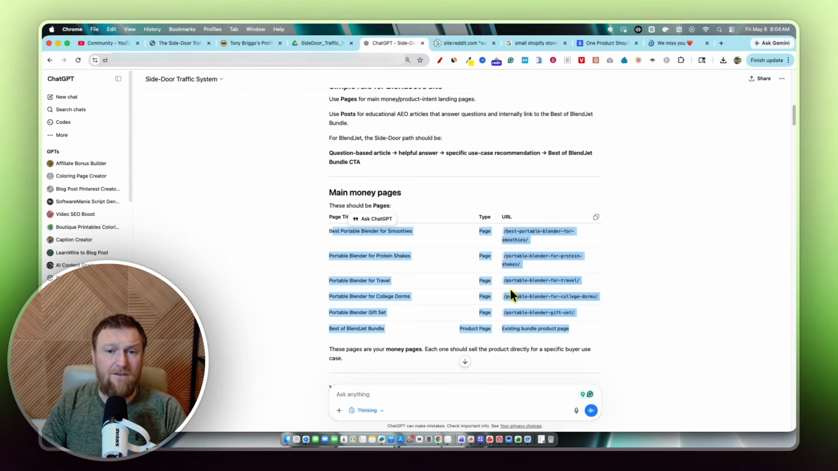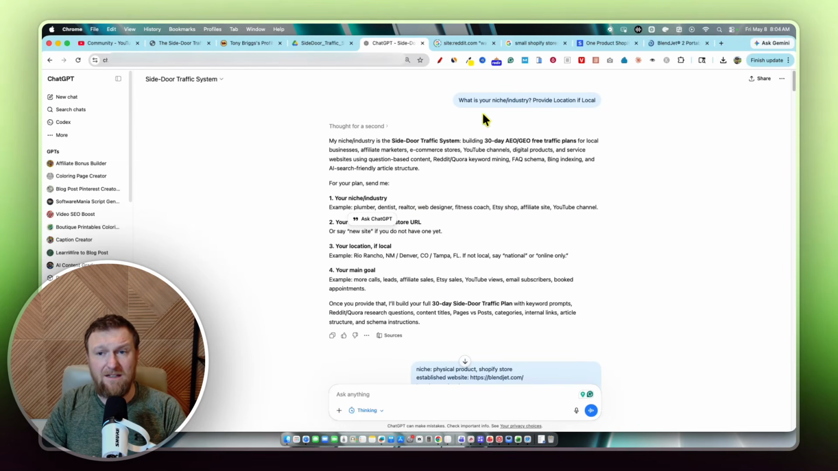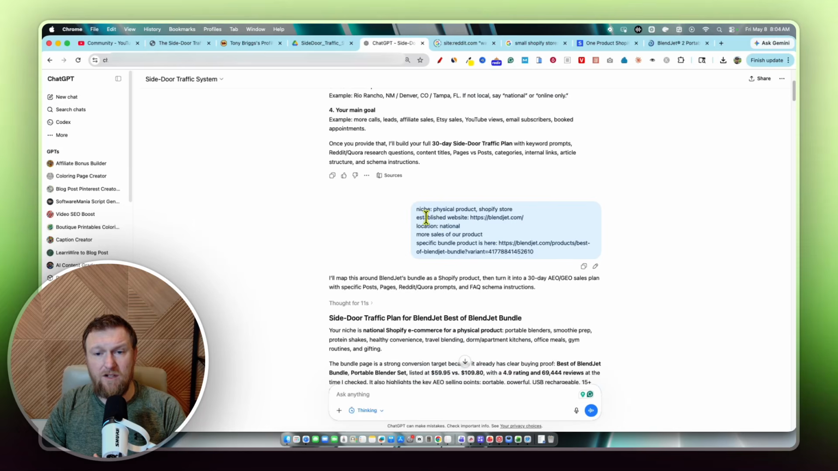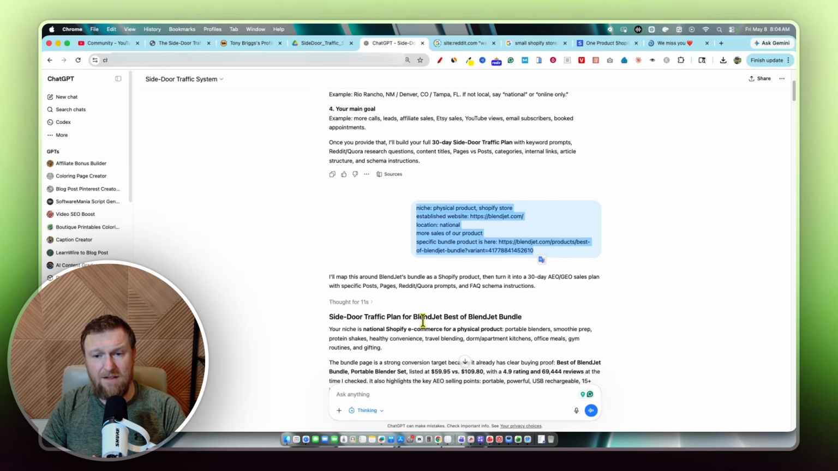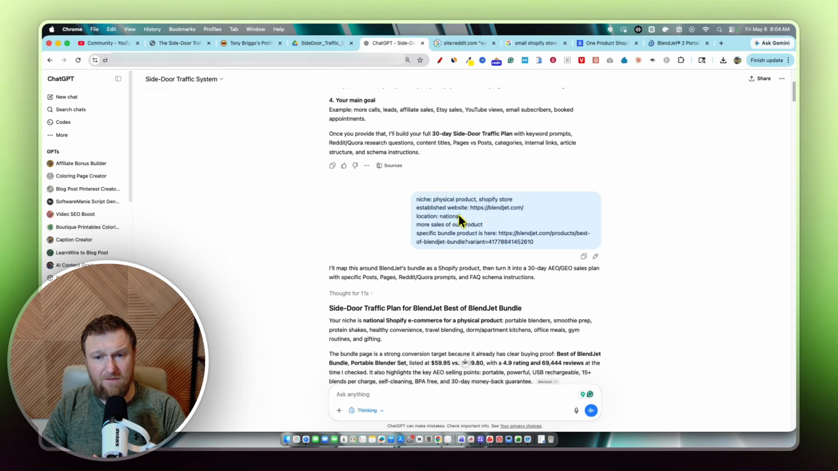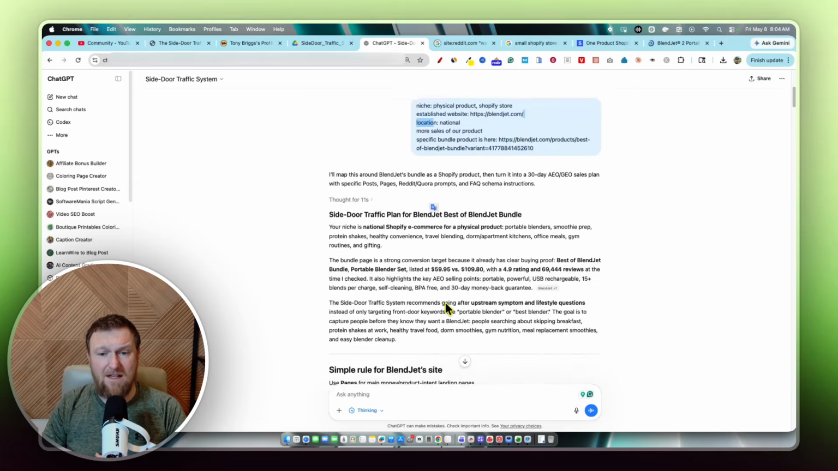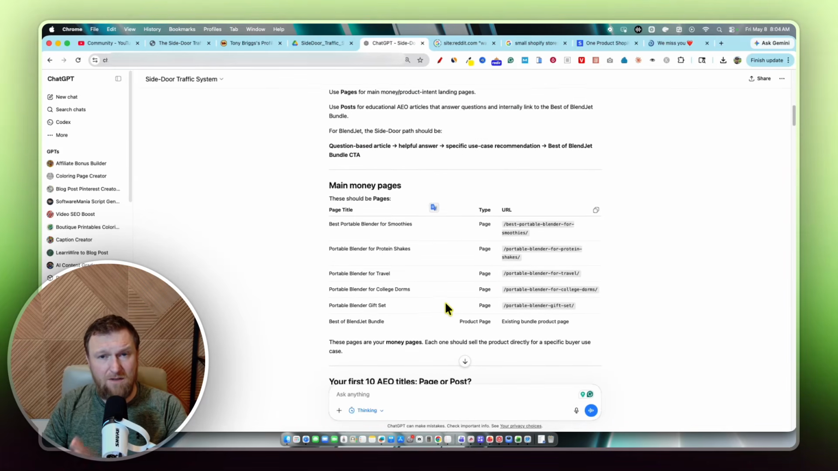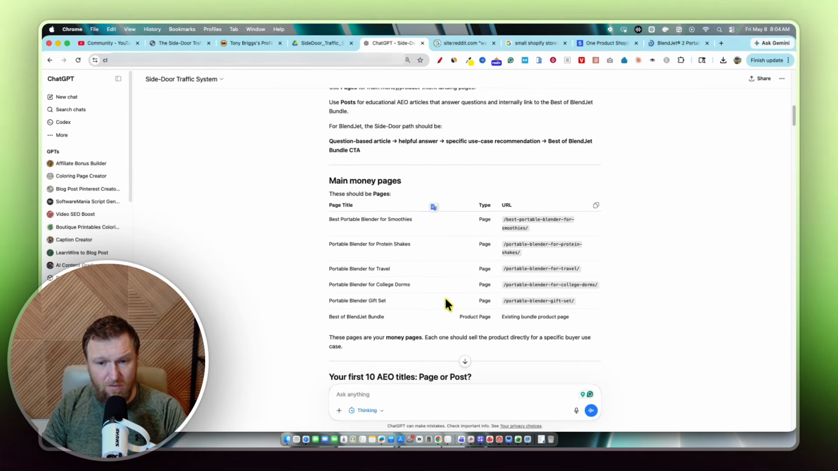So very important in the very, very beginning, all you have to do is tell it exactly what your industry is, right? This right here is all the information that it needs. And if it's just local, put the city or the state in, put your website in, put the product page in, and then it has all the information that it needs, okay? So this will work for any kind of business, which is super cool, okay?